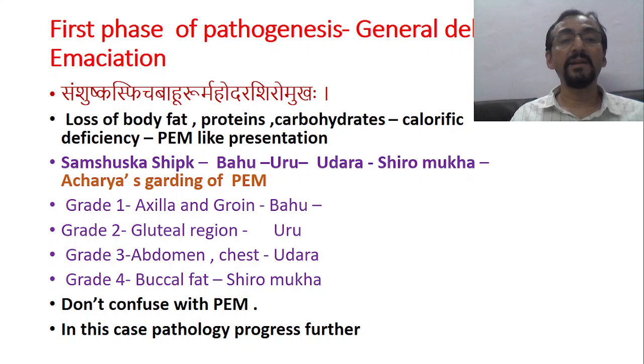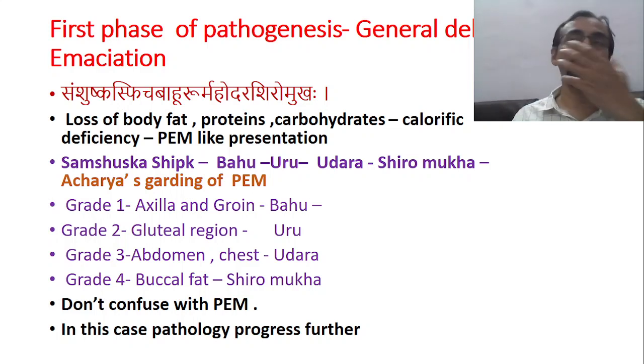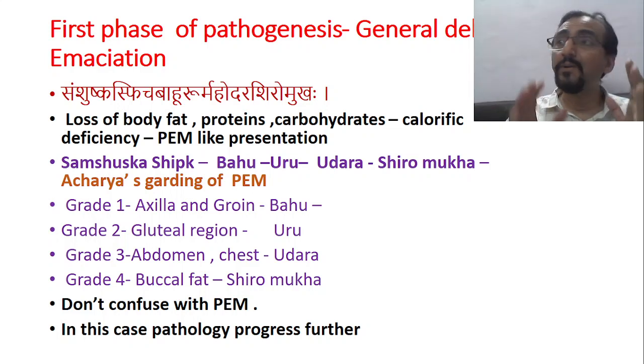Second grade, he says, is the gluteal region. Next, there is loss of muscle and fat from the gluteal region. That is explained as bahu uru, that means thigh region. Then the third is abdomen and chest region, and Kashyapa says udara, mahodaraha. And last, there is loss of buccal fat, and Kashyapa says shiromukhaha, buccal fat, facial area. See, this order is almost all the same as mentioned in Acharya's criteria.